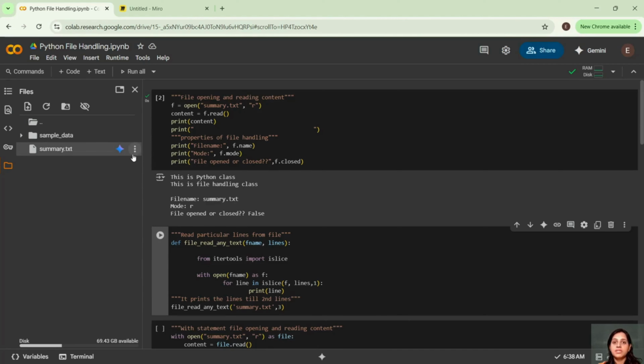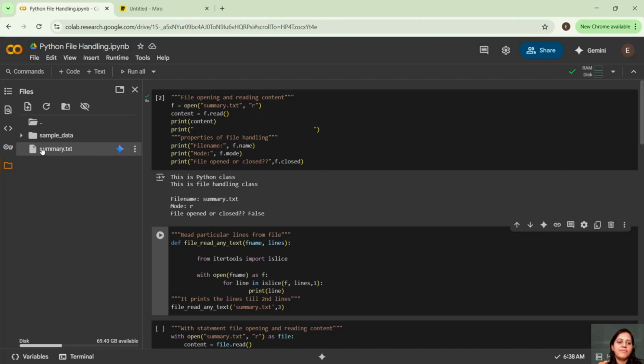Before that, this is just a glimpse showing that you can come and create your files, or if you already have CSV files, you can put them here. So this is how you will upload your file.